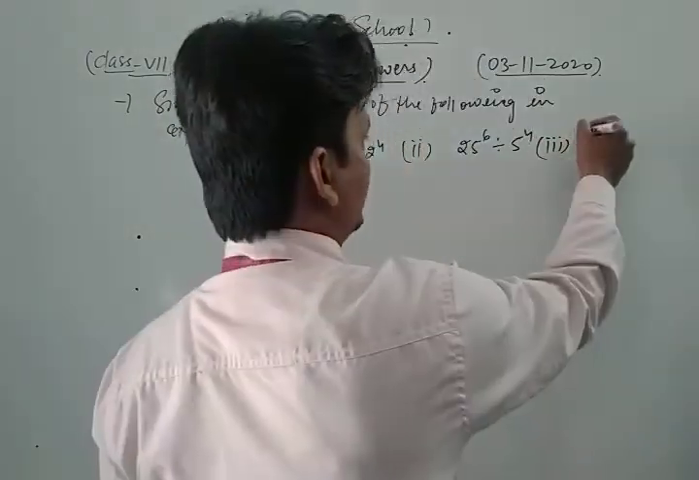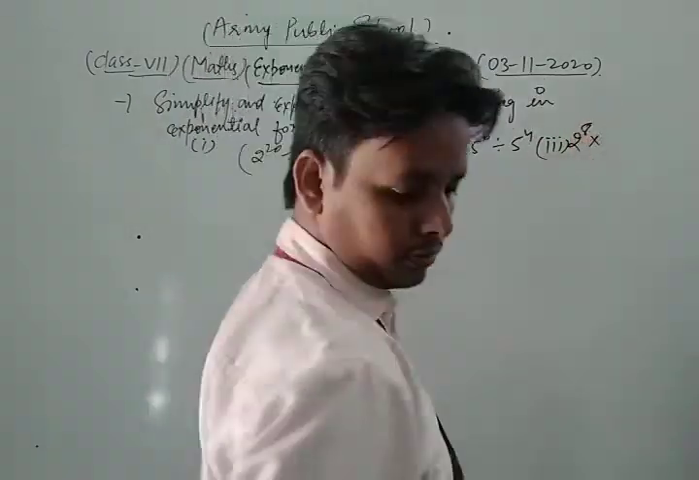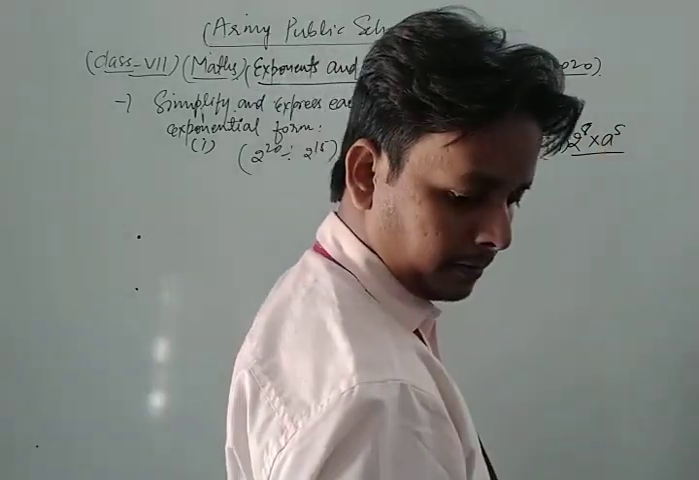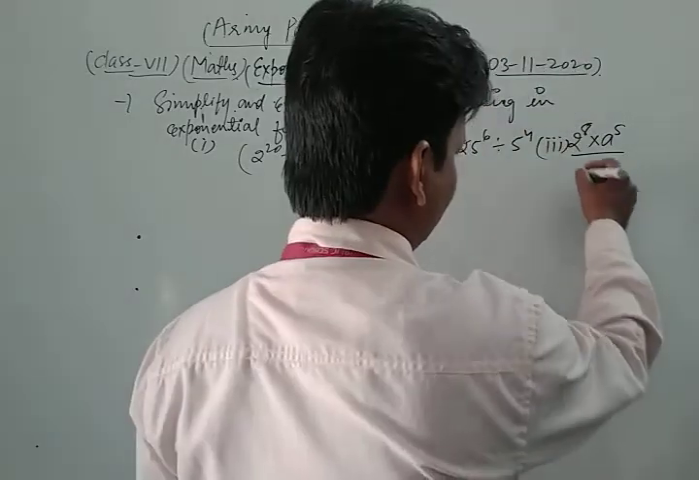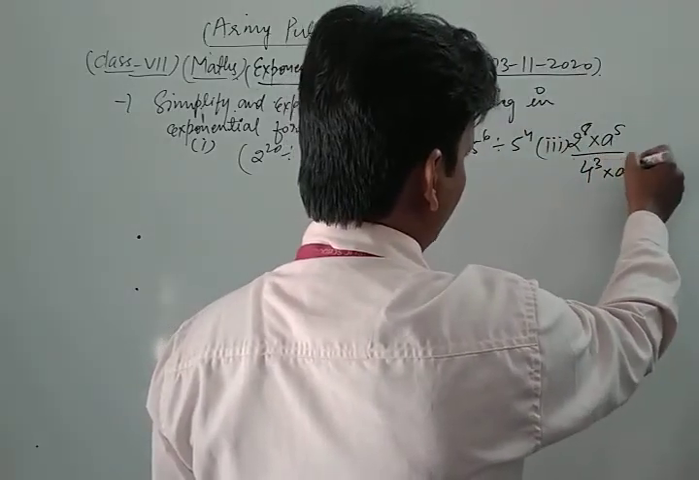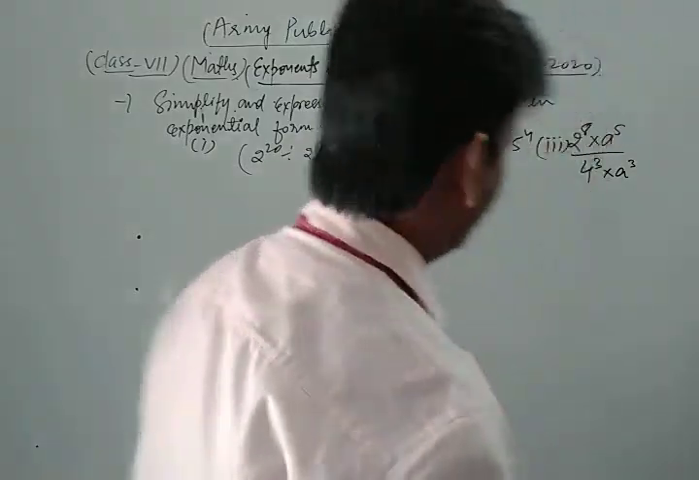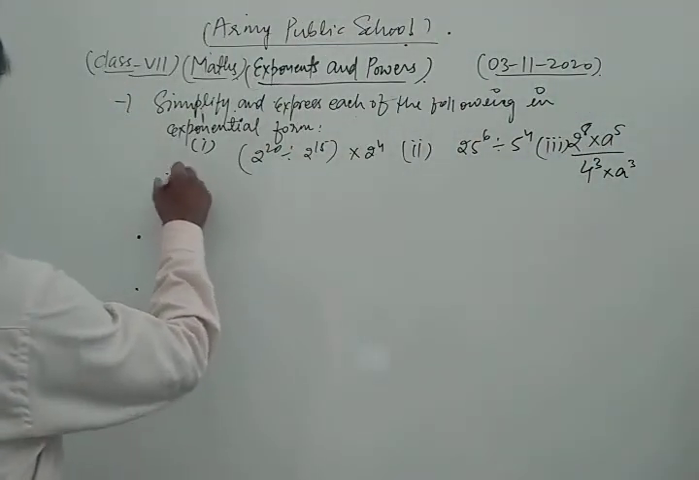2 power 8 into 8 to the power 5 divided by 4 to the power 3 into 8 to the power 3. This is your third part of this question. Next one is what? Look.